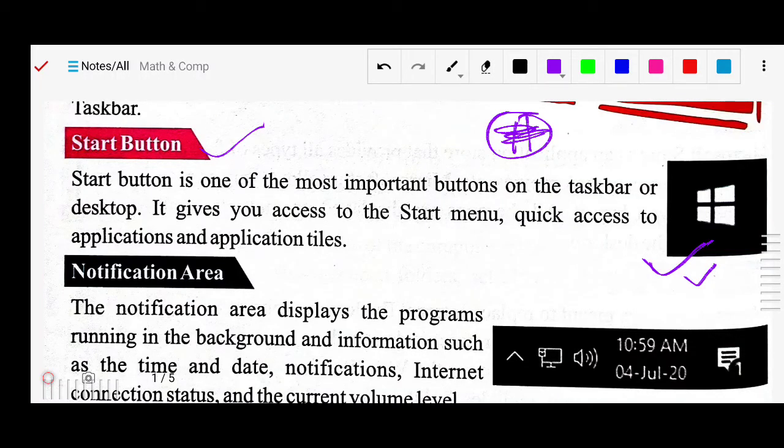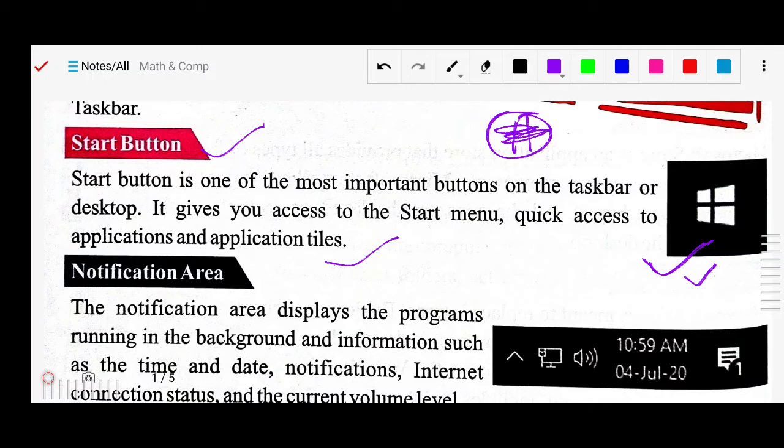The start button is one of the most important buttons on the taskbar or desktop. It gives you access to the start menu, quick access to the applications and tiles. Means if you want to enter the computer, as I told, this start button is the entrance, it is the door from where you can enter your computer.